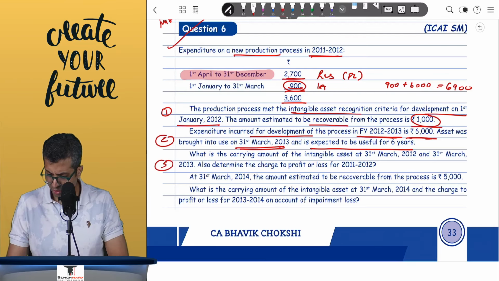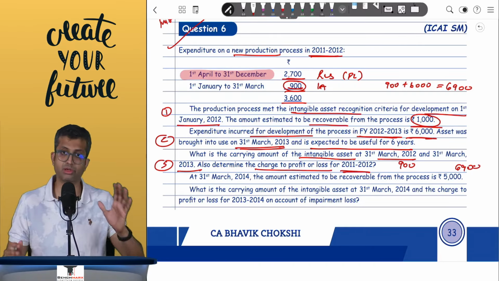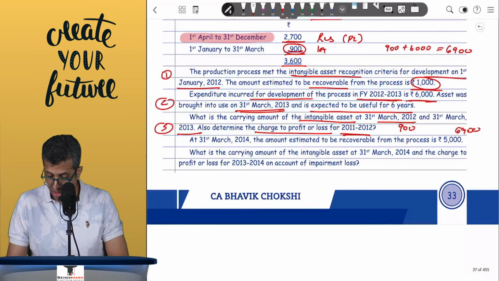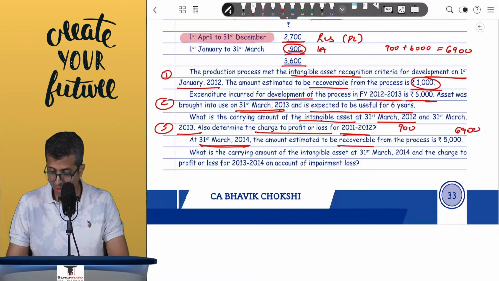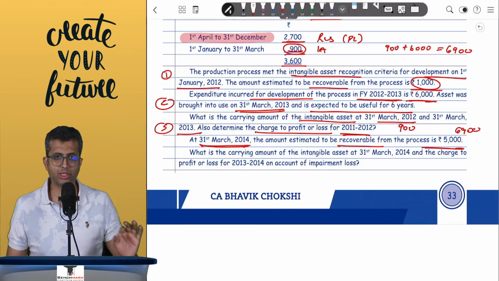What is the carrying value of the intangible on 31st March 12? Maybe 900, and 31st March 13, maybe 6900. And determine the charge to the P&L for the year 11-12, well, 2700 of research cost. At 31st March 14, the amount estimated to be recovered from the process is 5000. Maybe there's an indicator of impairment, and hence you are doing impairment testing.